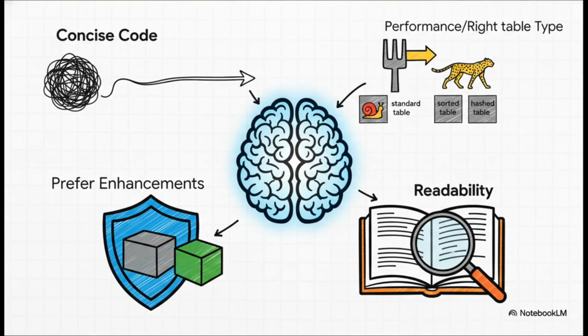First, use that modern syntax to write code that's concise and clearly says what it's trying to do. Second, always think about performance. Inline declarations are awesome, but remember, for big tables inside loops, a sorted or hash table is your best friend. Third, make the enhancement framework your go-to. Always try to enhance before you even think about modifying. And finally, never forget that code is read way more often than it's written. Focus on clarity and giving things meaningful names.